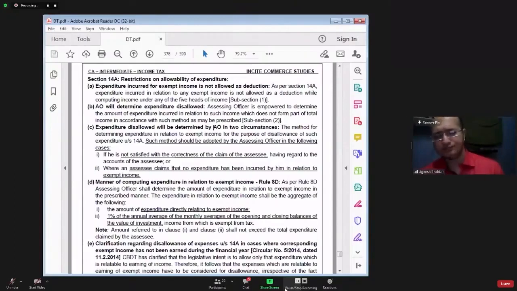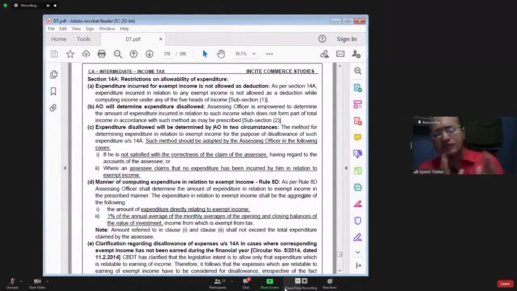Besides that, you may incur a lot of expenditure which is a common expenditure. For example, in your profit and loss account credit side, you are having an income of say 10 lakhs. Out of those 10 lakhs, now 2 lakhs is an exempt income.